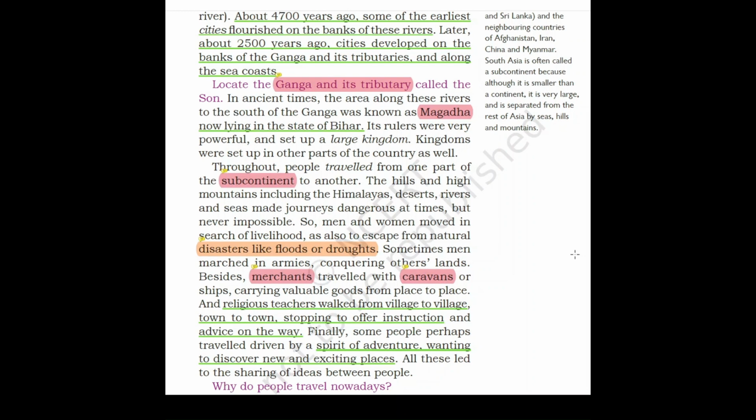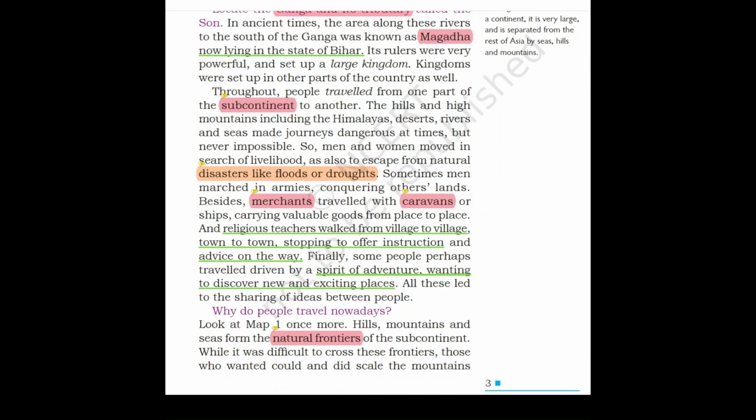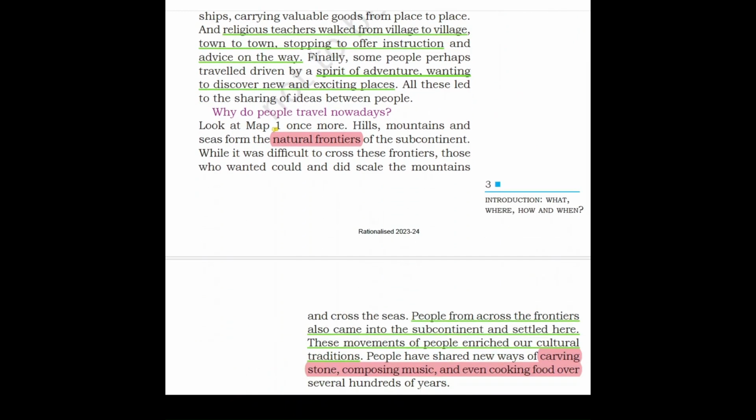So one is economy, and nowadays means of transportation are better than in the past. In the past, people used to travel on foot, but nowadays you have so much comfort. You can travel by bus, train, plane, anything. That is why people travel more nowadays. And the main reason people travel is they want to learn new things, because they get new ideas about different places, how people stay in different places. That is why people travel nowadays.